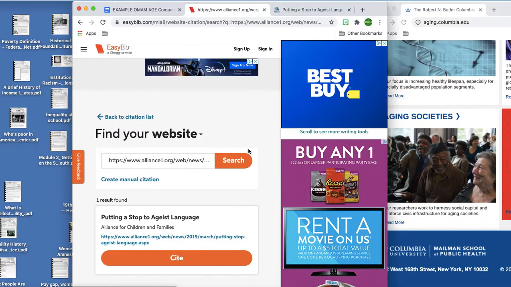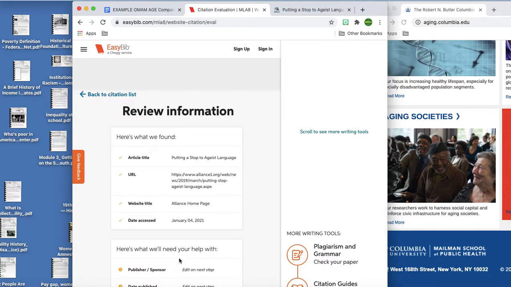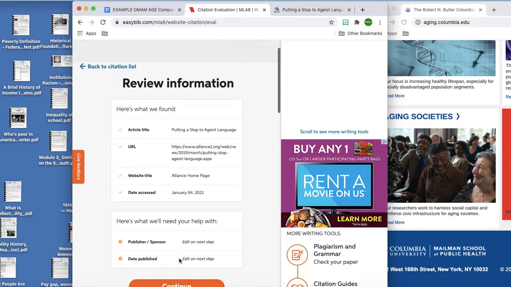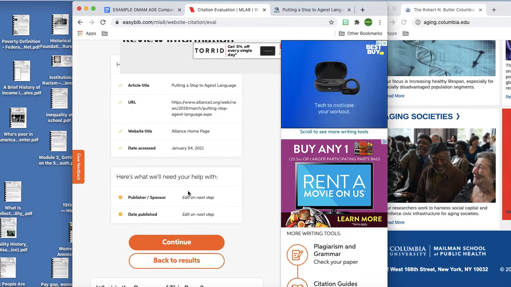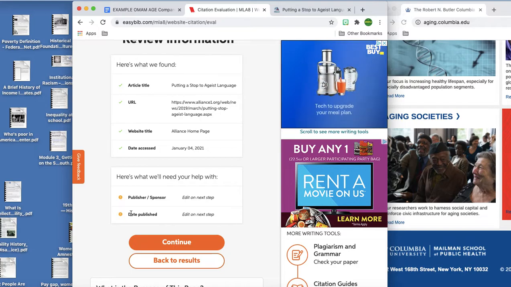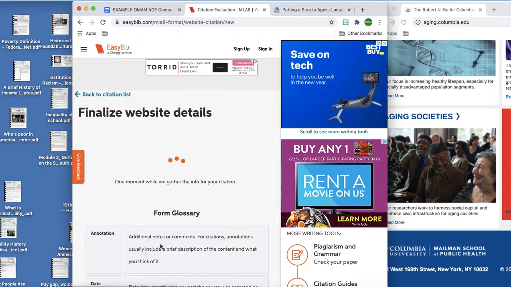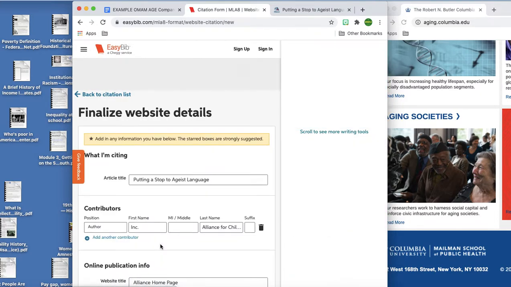Oh, look at that. Somebody's already done this one. Hot diggity dog. Makes my life easier. Check it out. All right, so it looks like there's a couple of things I'm going to have to look at on my own, but we can do that. So there may be some things you have to do on your own. So let's see if we have an author for that.